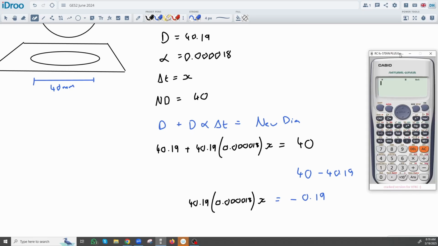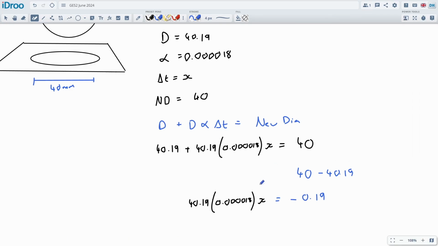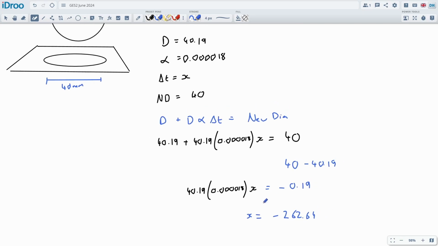And this question, nice and easy. Nice and quick. I did this in my head, so let's do it on the calculator just in case. 40.19. There's my change. I'm going to divide it by these two multiplied together, so the 40.19 times by 0.000018, being careful on the zeros. Okay, I get negative 262, so that's the change of temperature required. So x is equal to negative 262.64, and this is the change because we said x is the same as delta t.